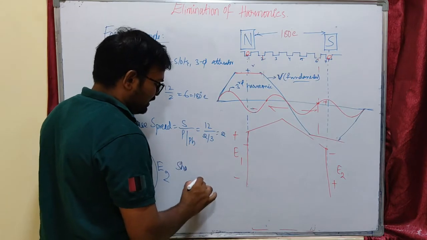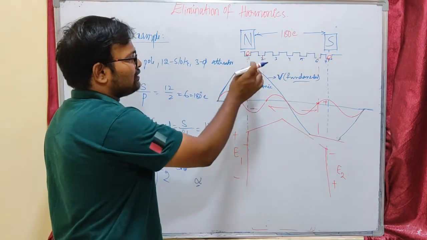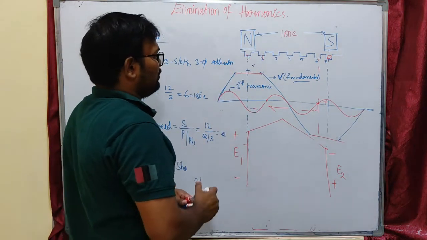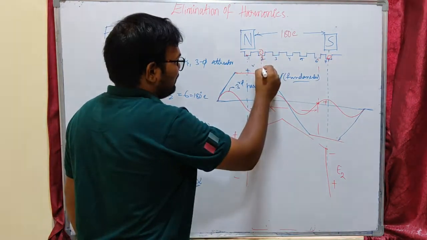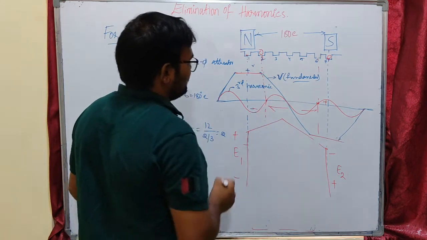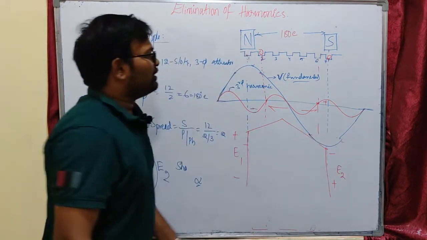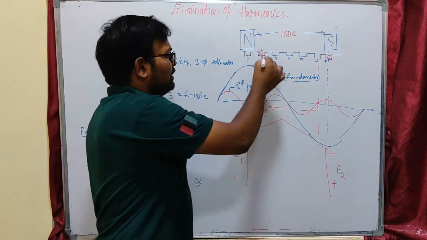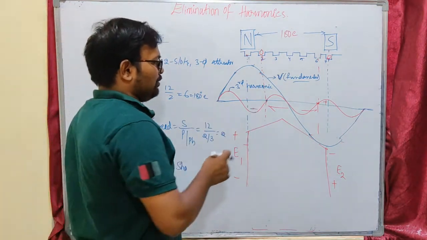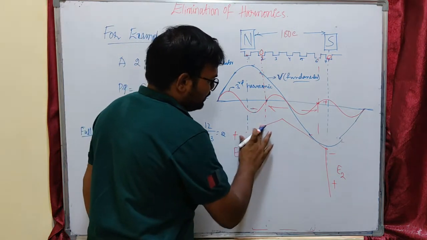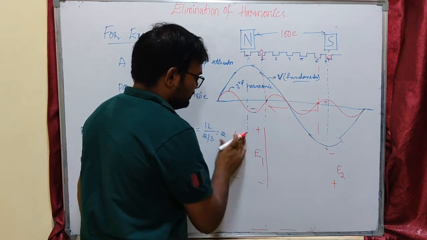Short pitching is nothing but making an angle alpha from the full pitch coil. Here, instead of placing this coil in the first slot, I am going to place it in the second slot. Now let us see the voltage behavior of the fundamental and third harmonic. This is my fundamental waveform. Under the second slot, our third harmonic component voltage is 0 at this point, and we have some fundamental component. That means this is my new voltage E1.